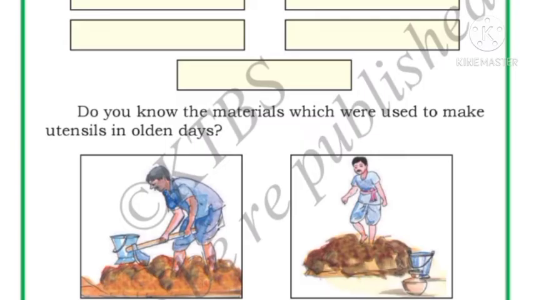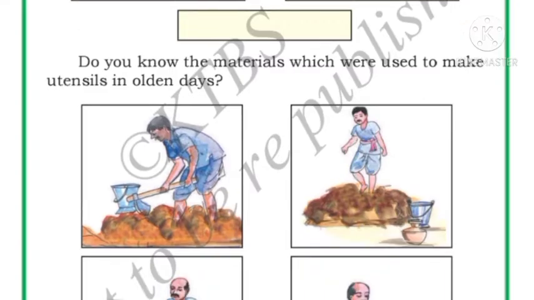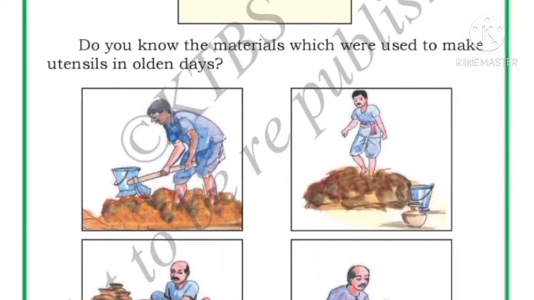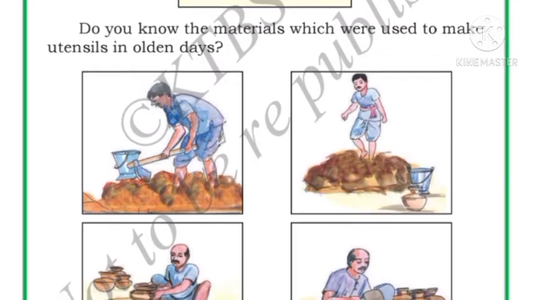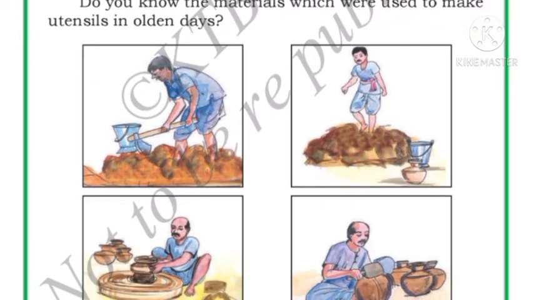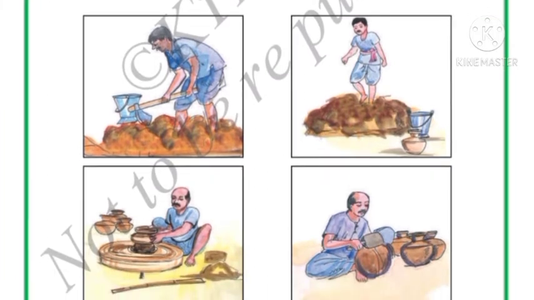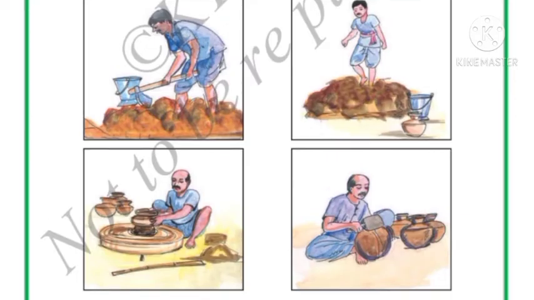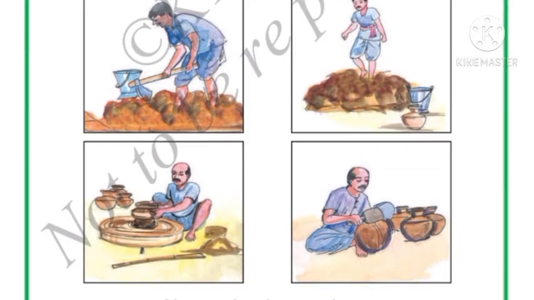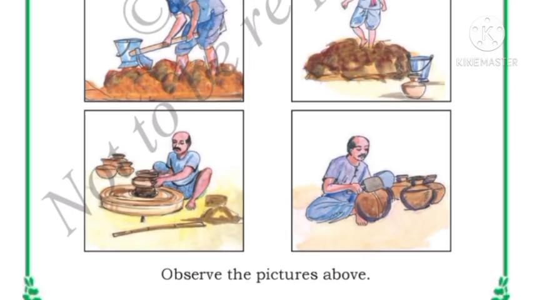Okay, now do you know the materials which were used to make utensils in olden days? In olden days, people used to collect the mud, the soft clay, and then they used to mix that clay to make it soft, and then on the rolling wheel they used to make different shapes of the mud, and then they would give shape to those pots which are made by preparing the clay.